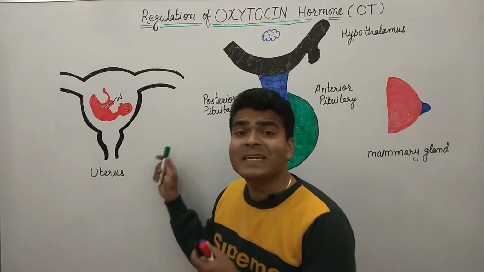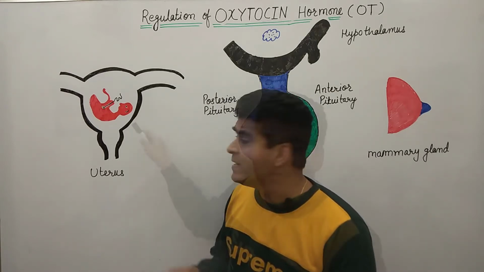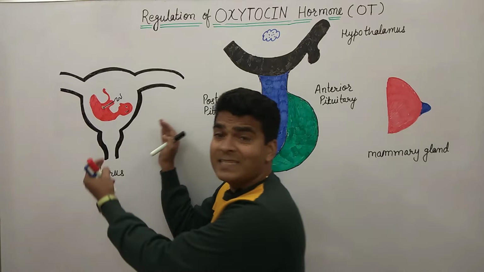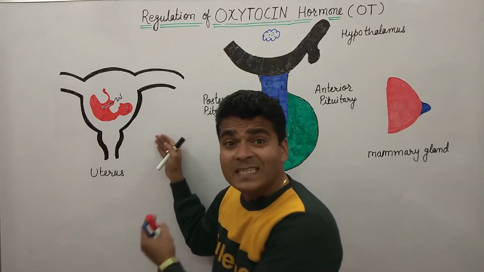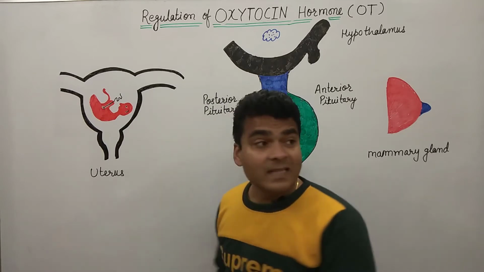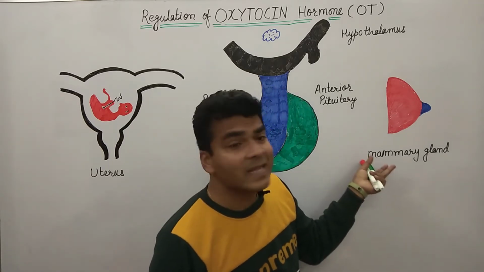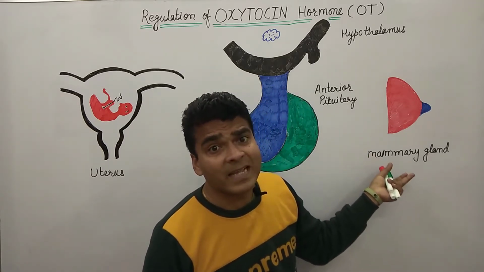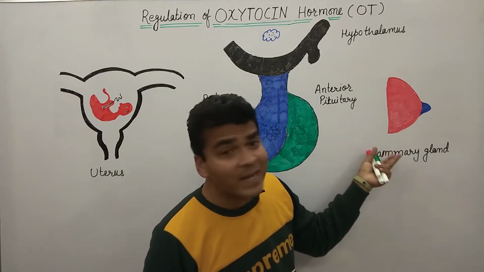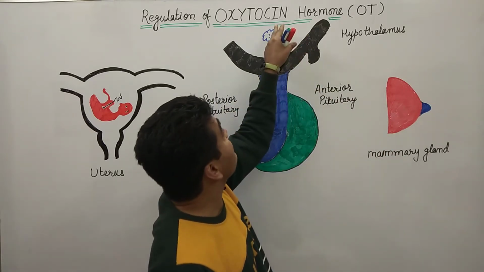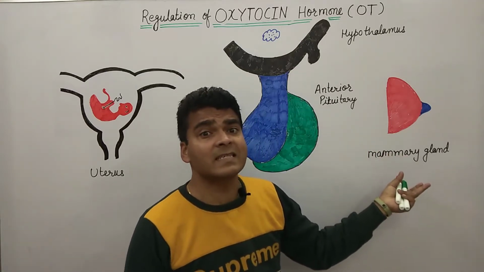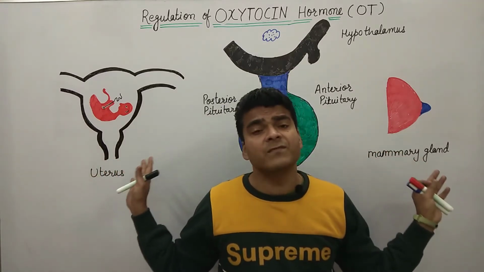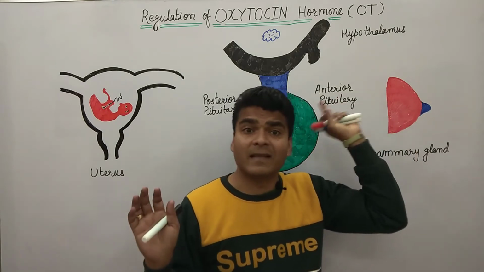During delivery it causes contraction in the uterus. That's why delivery is easily possible. Clear? And the second one is the mammary gland. On the mammary gland, oxytocin causes milk ejection. And we will discuss both of these functions in detail during the regulation.